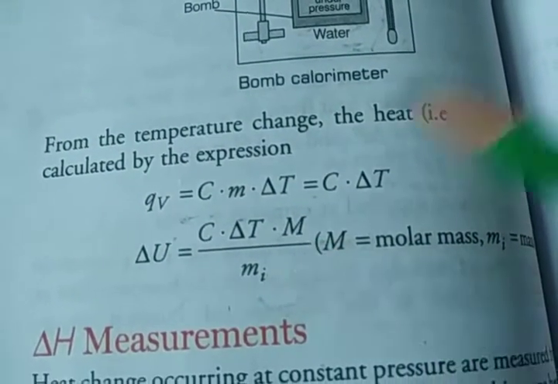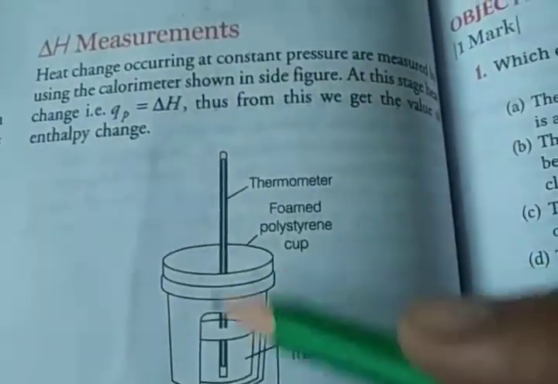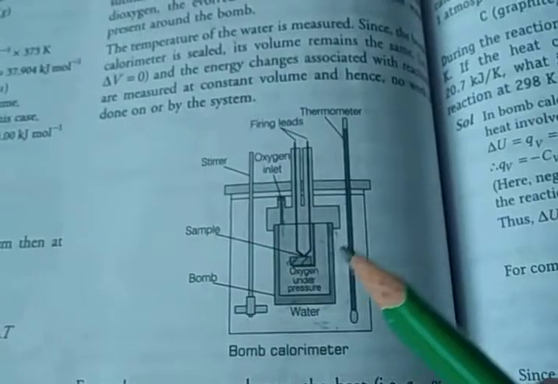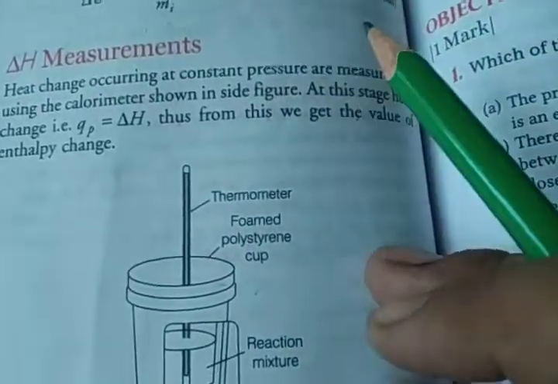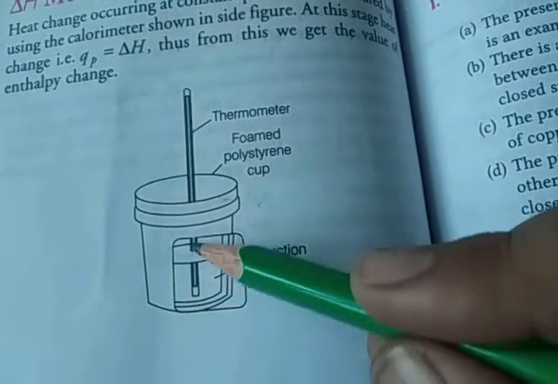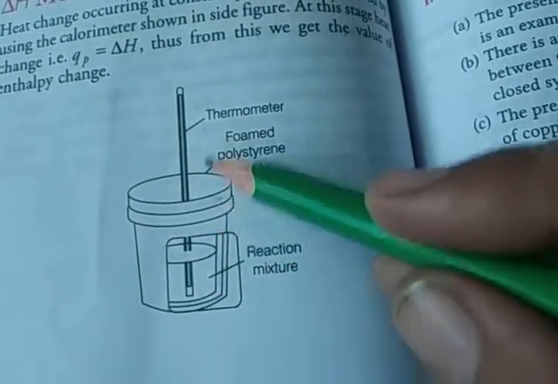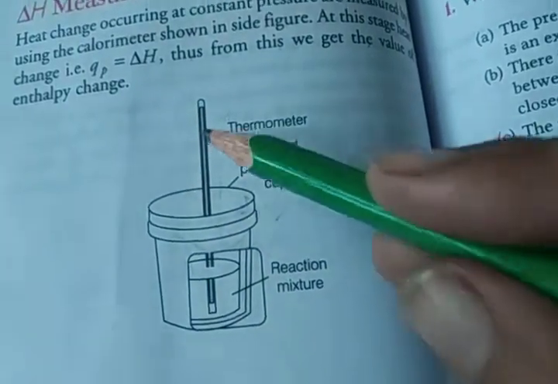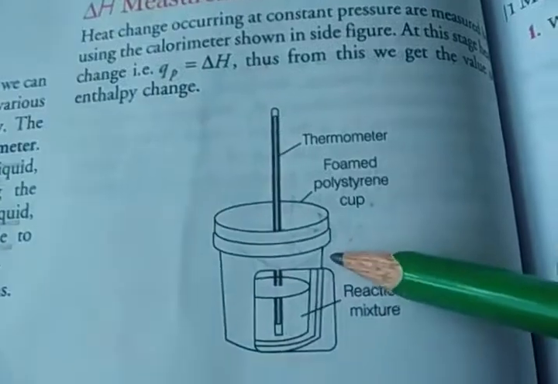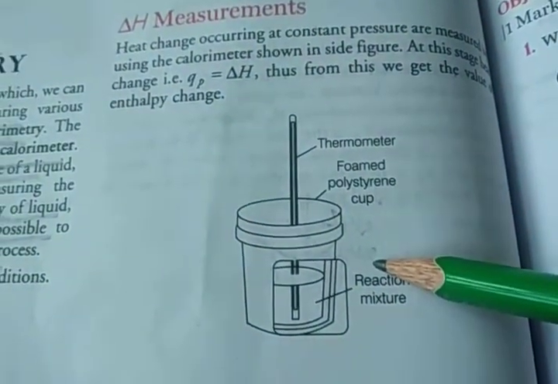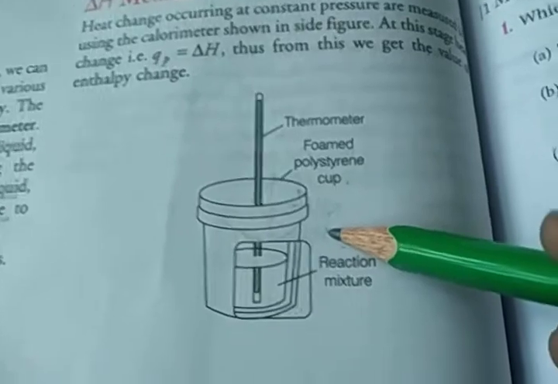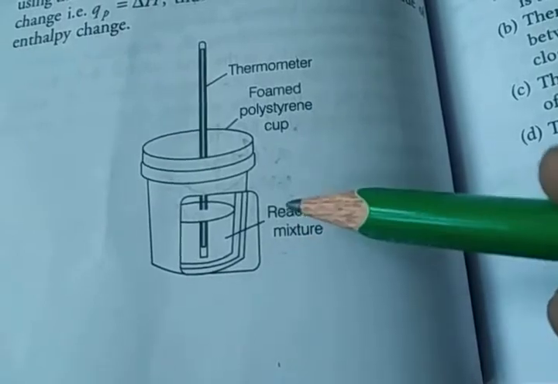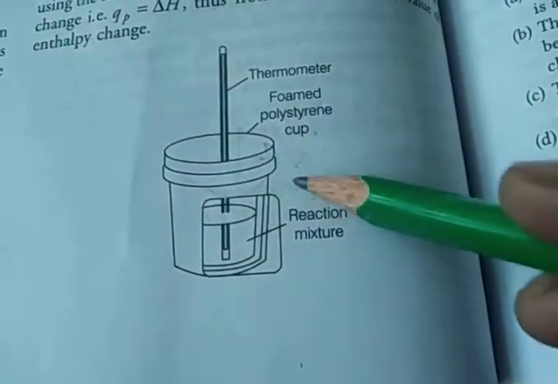Clear? And the delta H measurement is similar. Delta H is the heat change occurring at constant pressure. Delta U is at constant volume, but here the heat change occurs at constant pressure. So here you see, we take the reaction mixture inside the vessel, which is a polystyrene cup, with a thermometer inside. So heat changes occurring at constant pressure are measured using this calorimeter. Because pressure is constant, QP is equal to delta H. So we get the value of the enthalpy change.